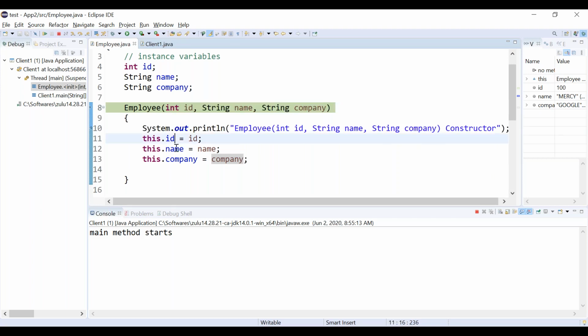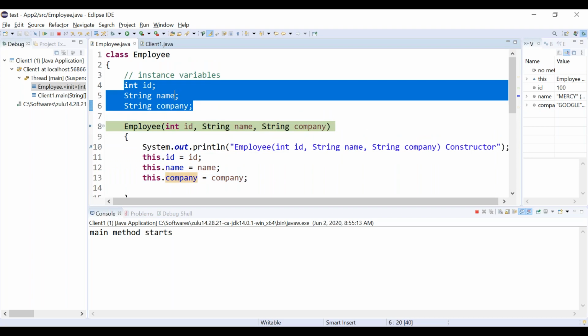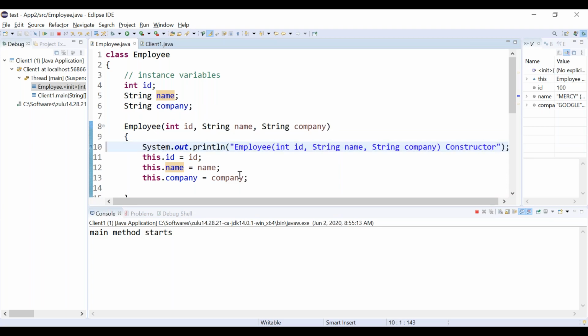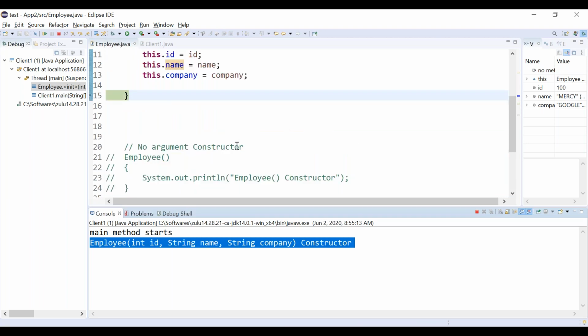But this id, this name, this company are our instance variables. These three belong to the instance variables, but these three variables in the constructor we are calling local variables. Whatever value we are passing, we are assigning. See, the constructor started executing. We are getting the println statement, and the values also started assigning, right?